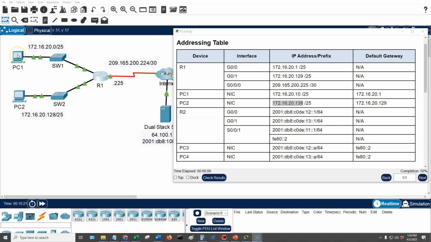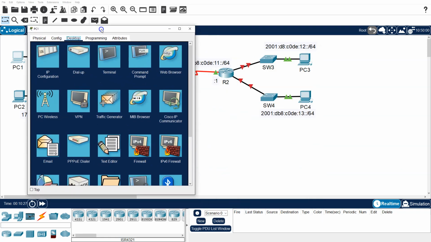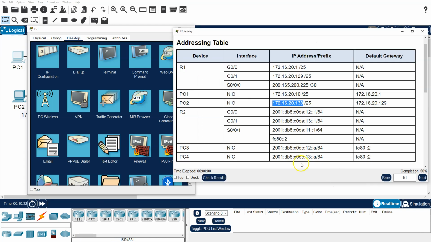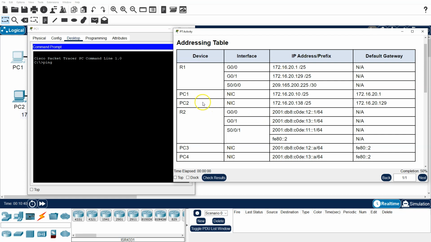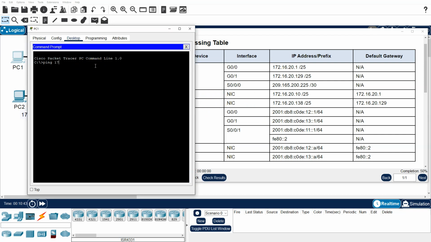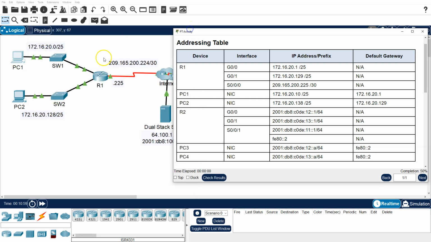We'll next go ahead and verify that these can ping each other. So come back over here to PC1. Let me bring that back up again. So we'll go to command prompt and ping PC2, 172.16.20.138. It should fail the first time, but then it should work afterwards. And there we go. So PC1 can connect to PC2.